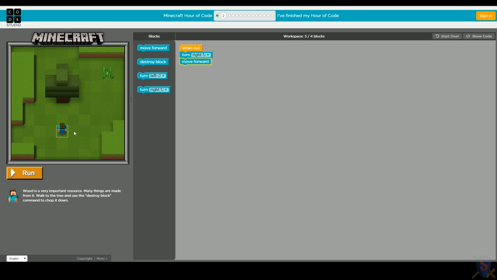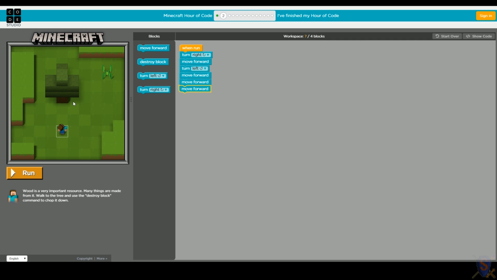Let's turn Steve. Let's see. If we're facing this way, I think we need to turn to the left. Yes. Okay. So let's turn Steve left. So now Steve should be here and looking up. All right. So how many blocks forward do we need to move? 1, 2, 3. Okay. So we want to move forward 3 blocks this time. Let's do 1, 2, 3. Okay. But now Steve's going to be standing here.